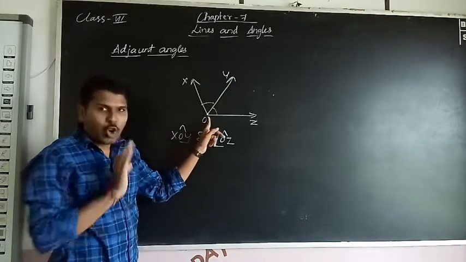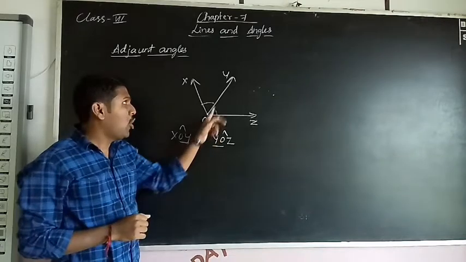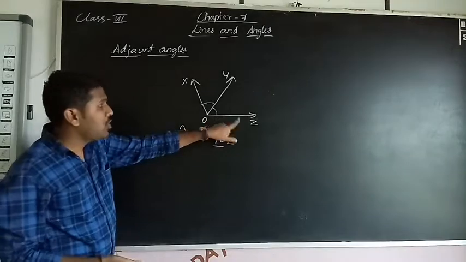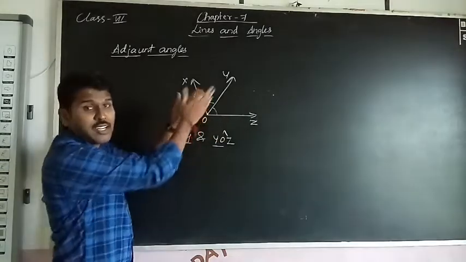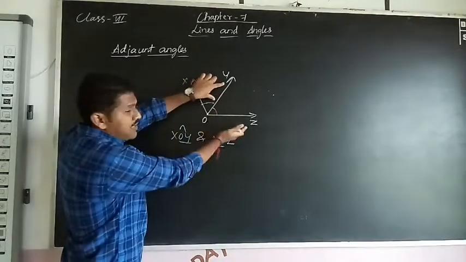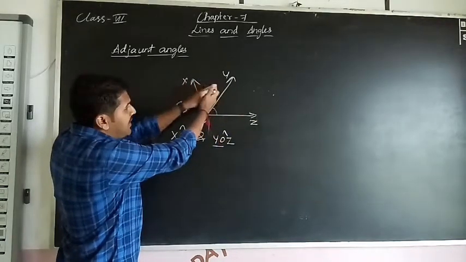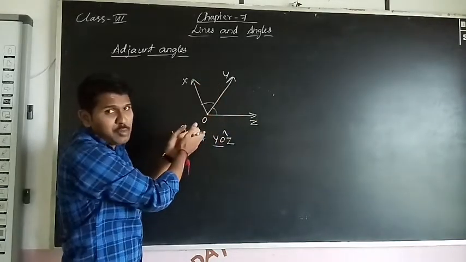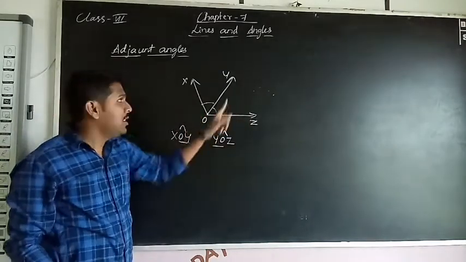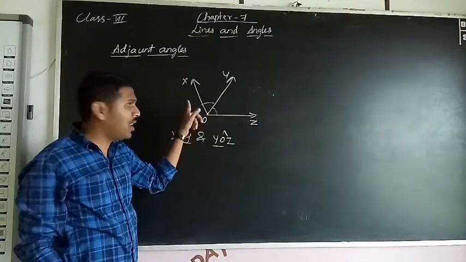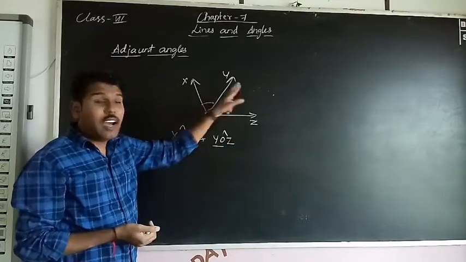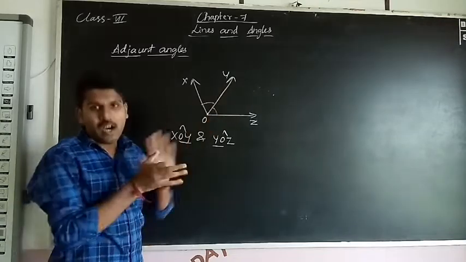First one is the common vertex, another one is the common arm, and third, the two non-common arms are on either side of the common arm. So this ray is on the right side and this ray is on the left side of the common arm.